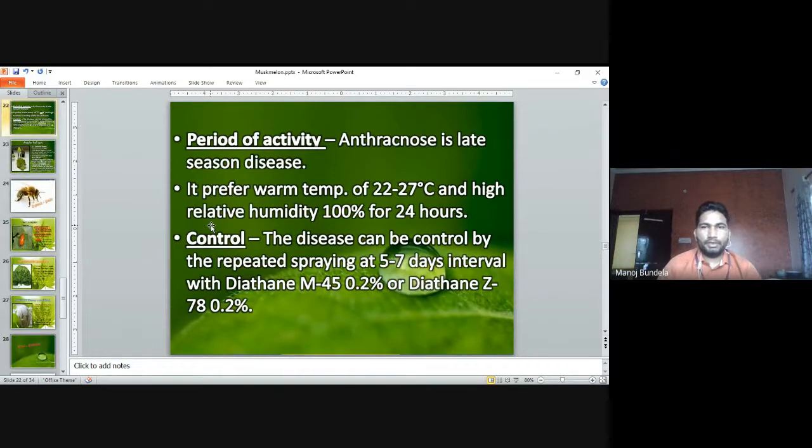Period of activity: anthracnose is a late-season disease. It prefers a warm temperature of 22 to 27 degrees centigrade and high relative humidity, 100% for 24 hours. Control: the disease can be controlled by repeated spraying at 5 to 7 day intervals with Dithane M-45. So Dithane M-45 we can use to control this at 0.2%, and Dithane Z-78 also at 0.2%.